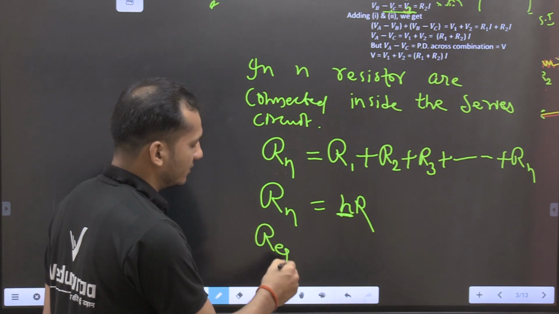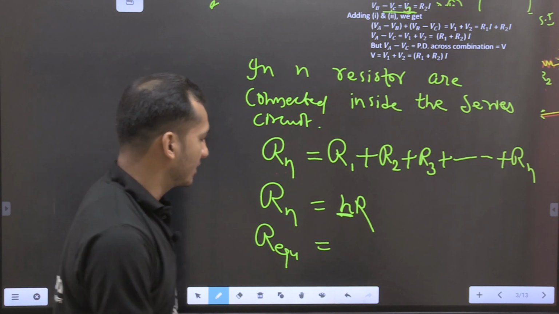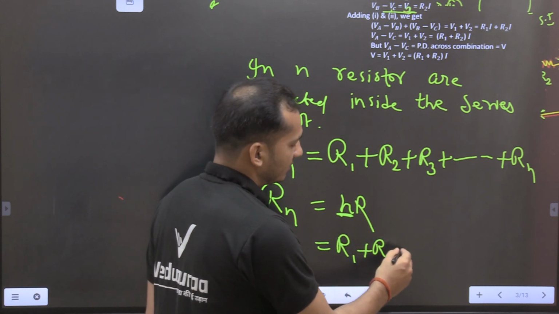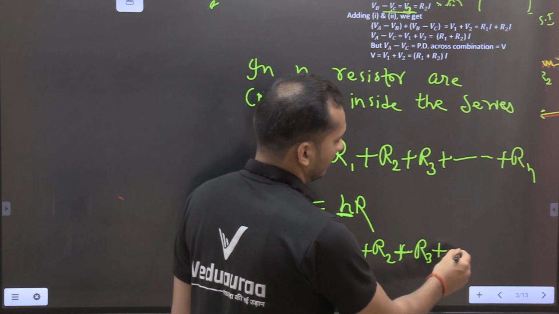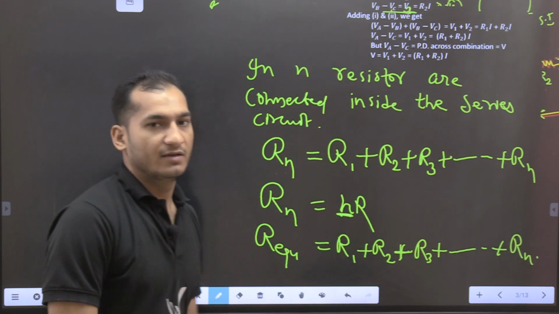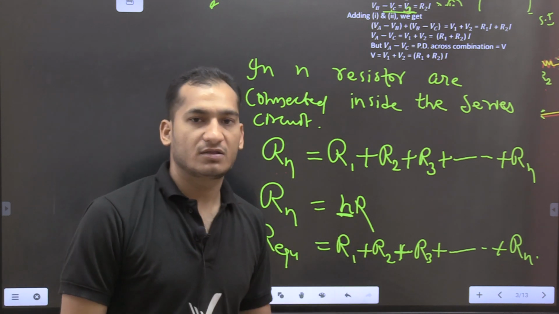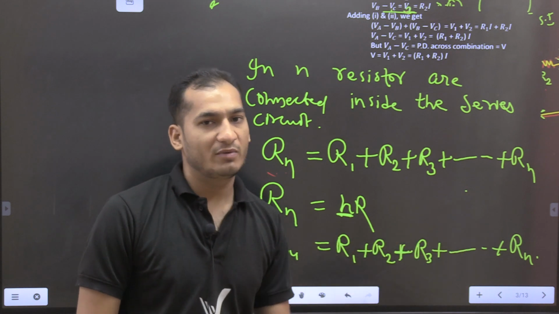This is our R equivalent, or we can also say effective resistance: R1 plus R2 plus R3 plus up to Rn. If n resistors are connected in the series combination, we use this formula while solving numericals.